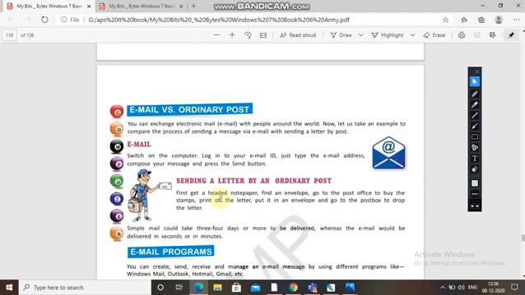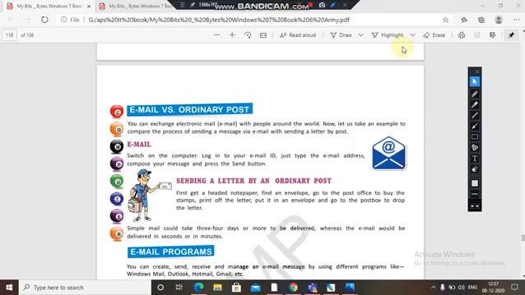Now, email versus ordinary post. If you are sending a letter by post or by mail, there is a difference. By post, it is time taking. With email, in just a second, you can send it to the other person. You just need a login ID, an email address, compose your message, and press the send button. In sending a letter, you need a stamp, put it in an envelope, and then keep it in a drop box. A simple mail could take 3 or 4 days to be delivered, whereas the email would be delivered in seconds.